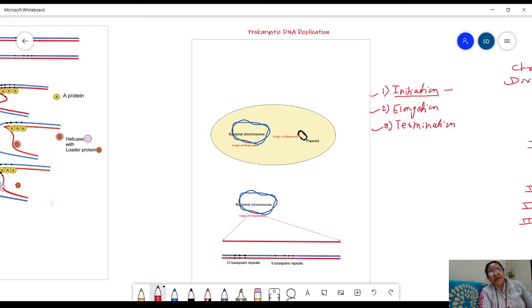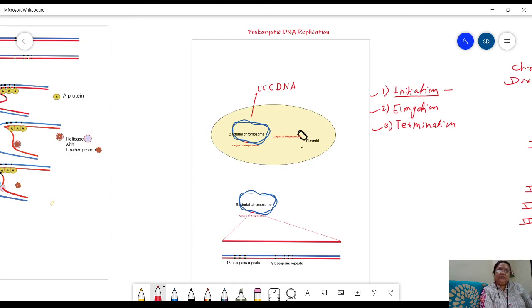In the case of prokaryotes, you can see over here that this is the bacterial DNA molecule, which is a covalently closed circular DNA molecule. It is also called cccDNA. So this is a single DNA molecule which is present in the bacterial cell, free in the cytoplasm. There is no nucleus, and that is the difference between prokaryotes and eukaryotes. Prokaryotes also possess some extra chromosomal DNA molecules which are called plasmids.